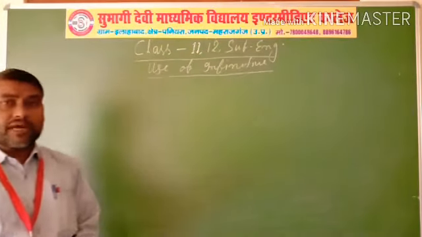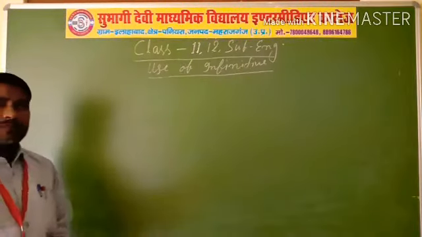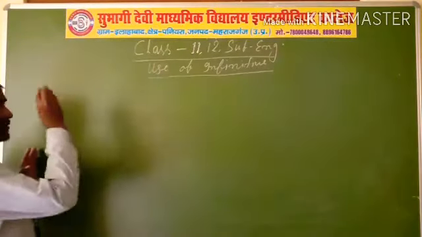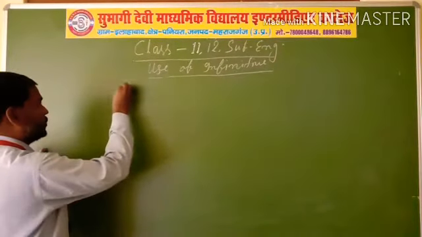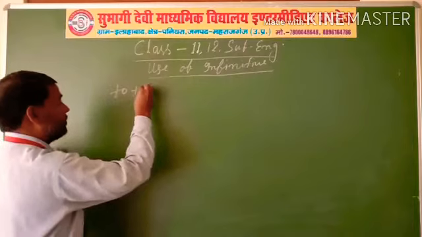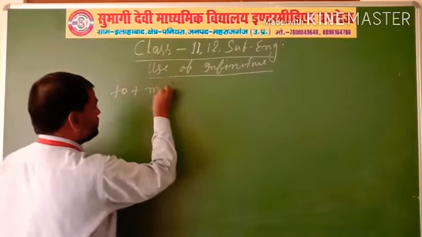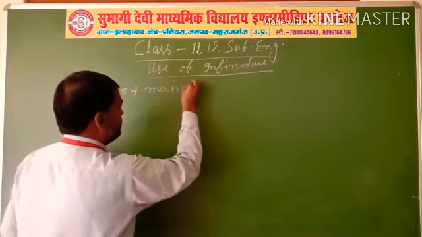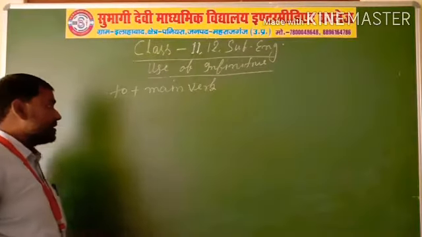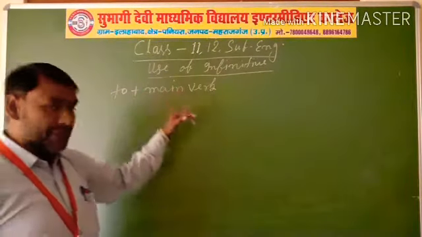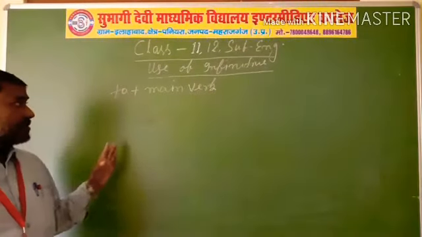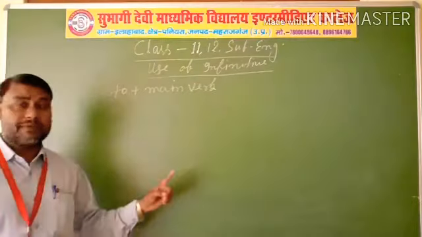First of all, you have to know about infinitive. What is infinitive? When you add to before the main verb, that verb is no longer a main verb.